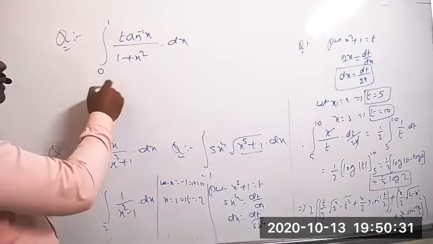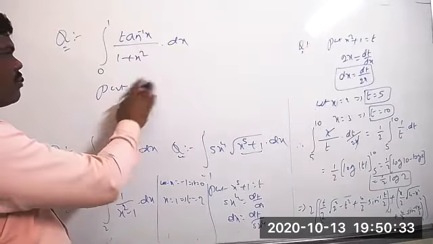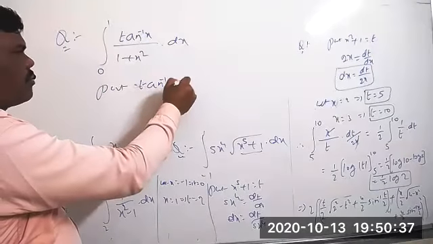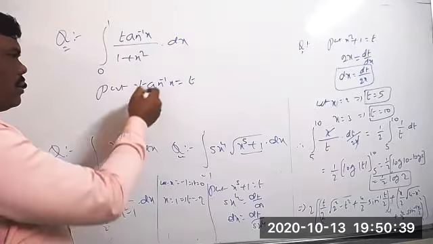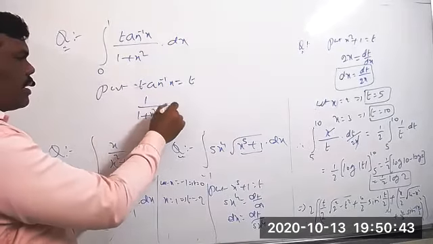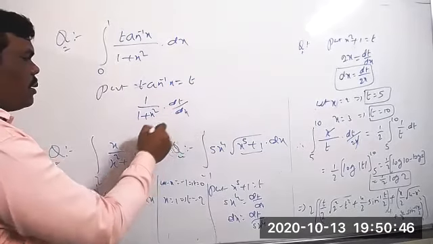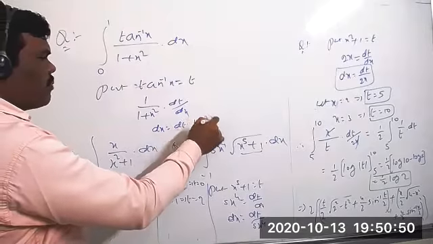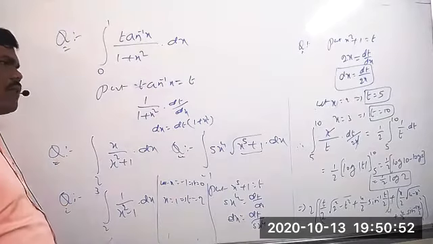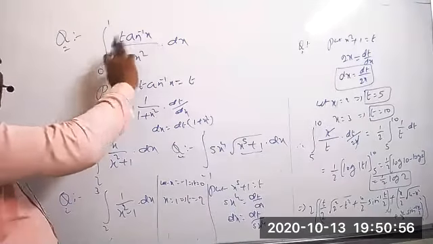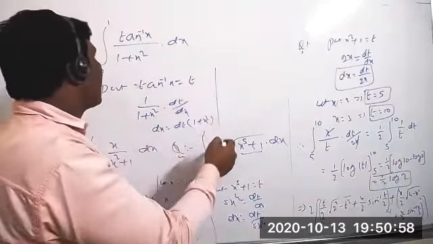Immediately, first what we'll do is put tan inverse of x equal to t. Differentiating, tan inverse x equal to t gives 1 by 1 plus x square into dt by dx. So the value of dx is equal to dt into 1 plus x square. When you take the substitution, these two limit values are values of x, so we can find the value of t.